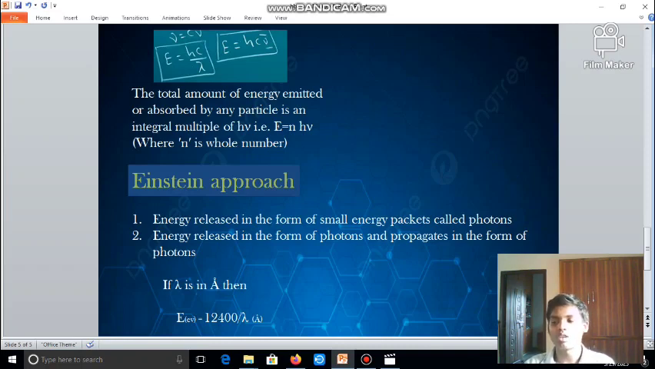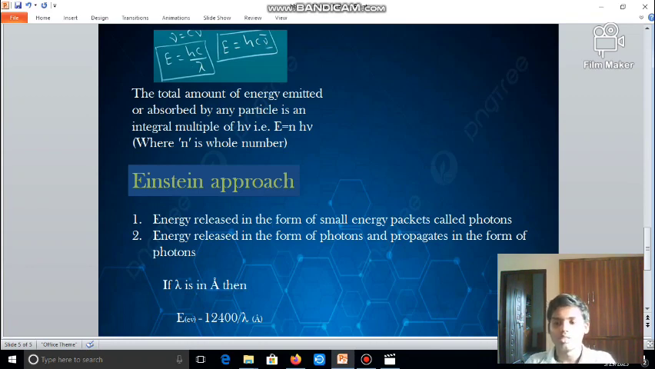Planck's quantum theory was completed. The main point of Planck's quantum theory is that the energy released or absorbed by a black body is in the form of small packets. The energy absorbed by a black body is in the form of small packets, which is called a quantum, singular, and quanta, plural.